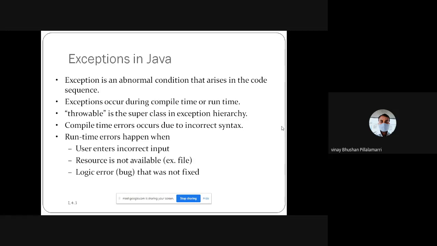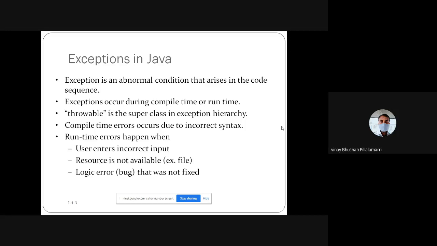There is also invalid input, like when resources are not available. If you execute at runtime without compiling, it will say the exe file is not found. That exe file is nothing but your class file; when you compile you get the class file, and if it is not found, it checks that the resource is not available and a FileNotFoundException arises.